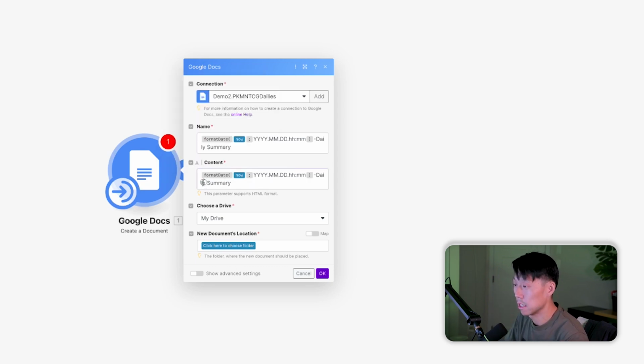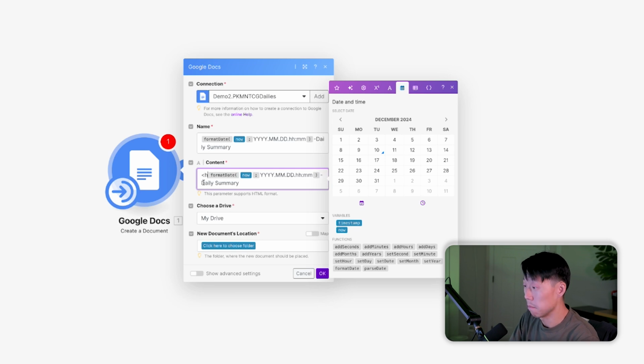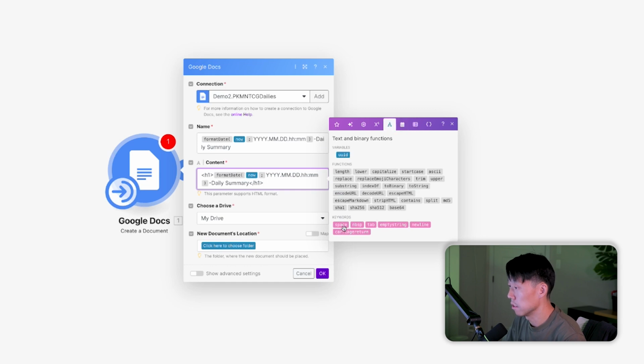And in fact, because this supports HTML tags, let's do that. Let's do an H1 header. And let's add a line break. There we go. So if we do a new line here, we should have a heading 1. I think Google Docs would probably automatically put a new line, but let's just put a new line in case. Now choose a drive, my drive.